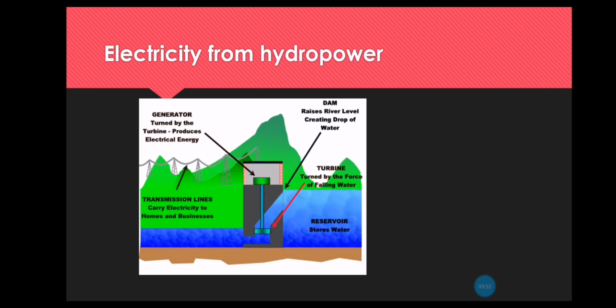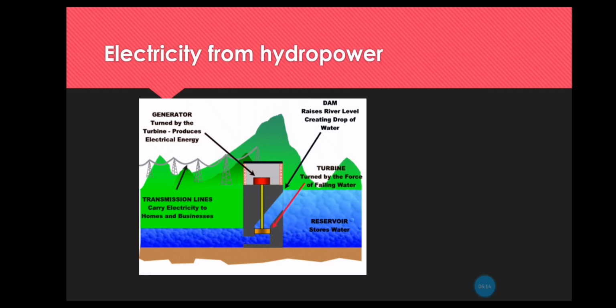I have another way to form electricity, which is hydropower. As you can see, I have water stored that can be used to form electricity. We make a turbine that is turned by the force of the falling water, and I have the river that will be raised at a certain level.